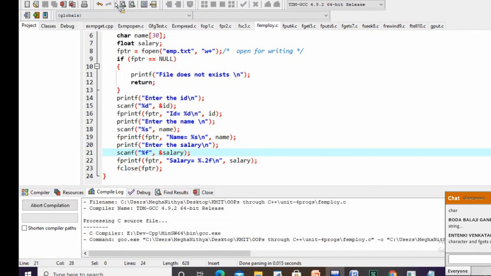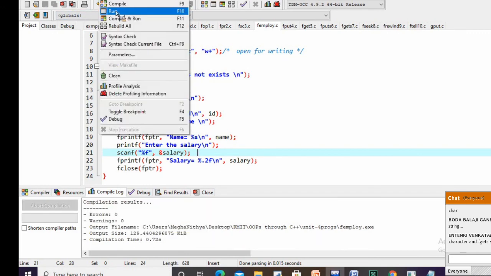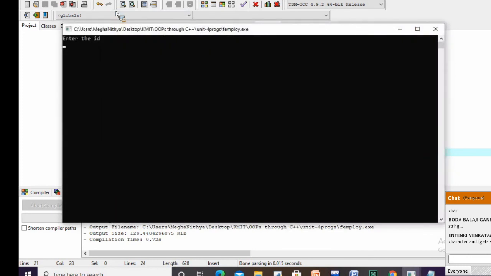When I compile and run here, see, it is asking me to enter the ID. I am giving here ID as 682. Then it is asking me to give the employee name. I am going to give the name as Rahul. Then it is asking the salary. I am going to give 1 lakh. Then when I press enter, it is coming out.